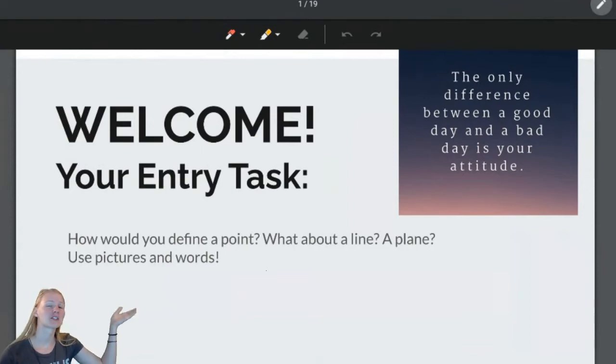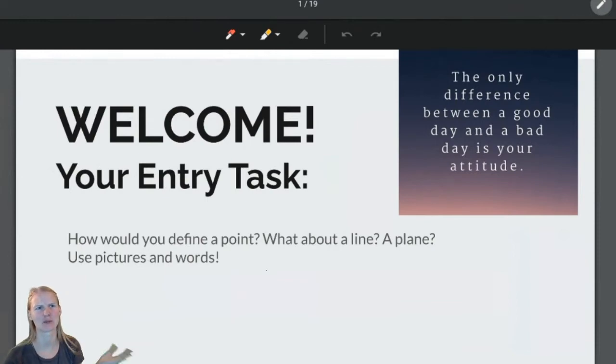Pause the video. This is how these videos are going to work. You're going to pause the video and then you're going to try the problem above in your own notes. So today it's not necessarily a problem, but more a question. How would you personally, so there's no right or wrong answers, how would you personally define a point?